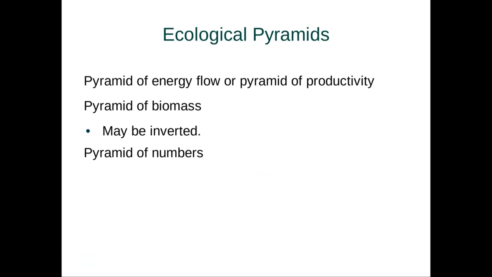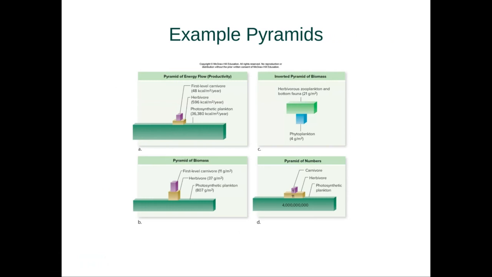And we can represent this as what we call ecological pyramids, which is a pyramid of energy flow or a pyramid of productivity. We can also represent this as a pyramid of biomass or a pyramid of numbers. So let's take a peek at this. We have a pyramid of energy: high amounts of energy in our photosynthesis, a little bit in our herbivores, a little bit less in our first level carnivores. Then we can look at the pyramid of biomass. We have large amounts of herbivorous plankton and very, very small amounts of phytoplankton.